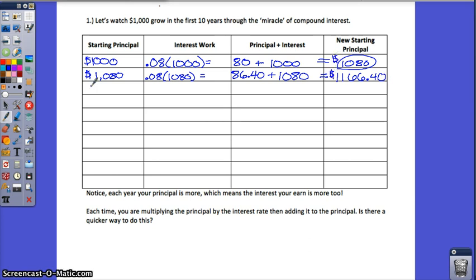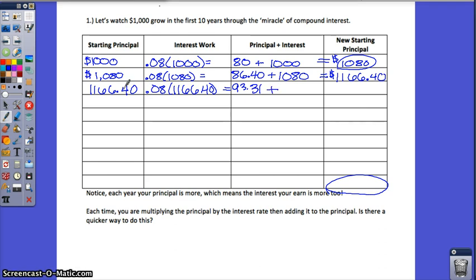That new number becomes your starting principal for the following year. Take that over to the first column, do it again. So you can see the process. I just started you off. I'm going to do one more with you. So again, take that starting principal, multiply it by the interest rate, which is 8%. That's going to tell you how much interest you're getting paid. So the first year you only earned $80 in interest. By the third year, you're already earning $93.31.